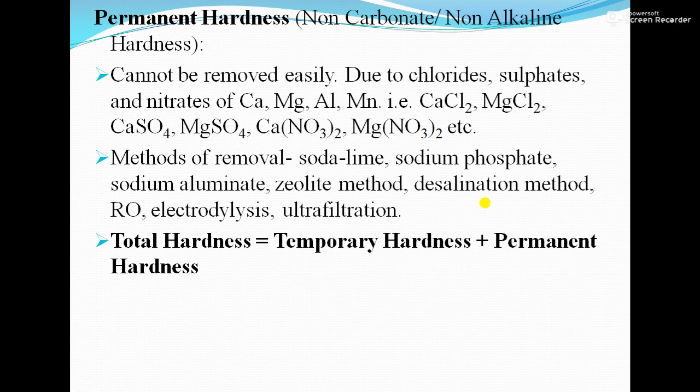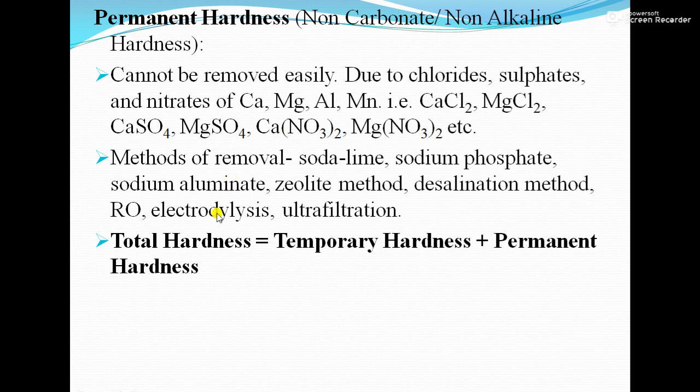permanent hardness, that is also called non-carbonate or non-alkaline hardness. It cannot be removed easily, and is due to chlorides, sulfates and nitrates of calcium, magnesium, aluminium, manganese, etc. So in the first case there is carbonate and bicarbonate. In the second case there are chlorides, sulfates and nitrates of calcium, magnesium, aluminium, manganese and Fe. So salts are like calcium chloride, magnesium chloride, calcium sulfate, magnesium sulfate, calcium nitrate and magnesium nitrate. These are some salts which cause permanent hardness.